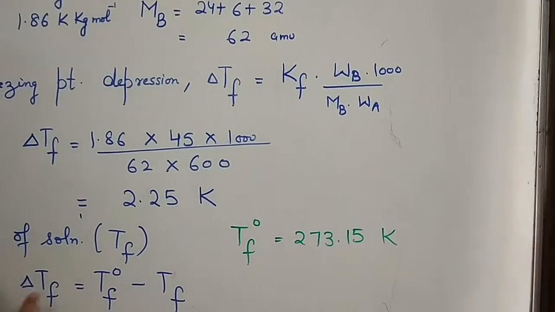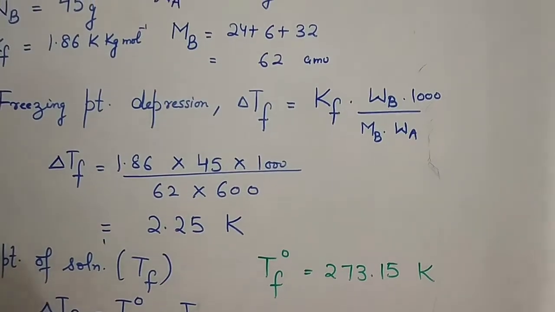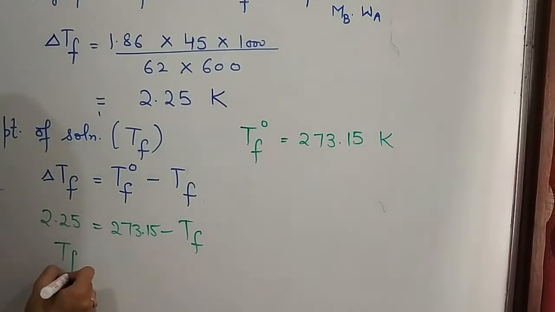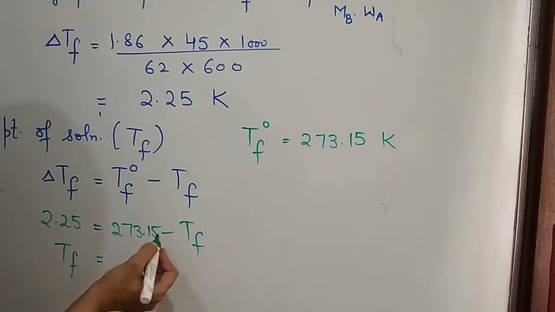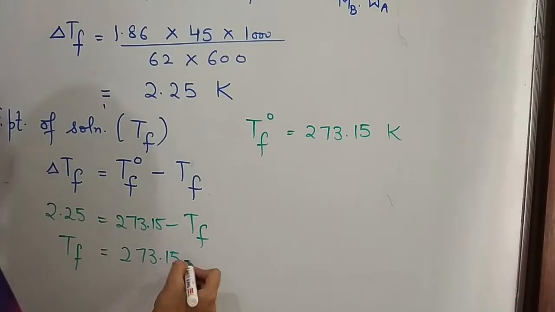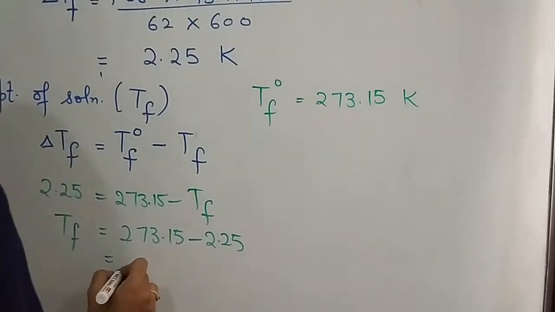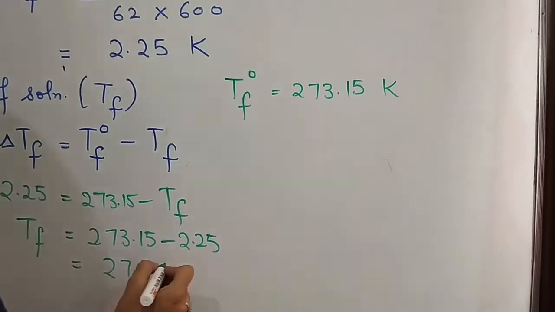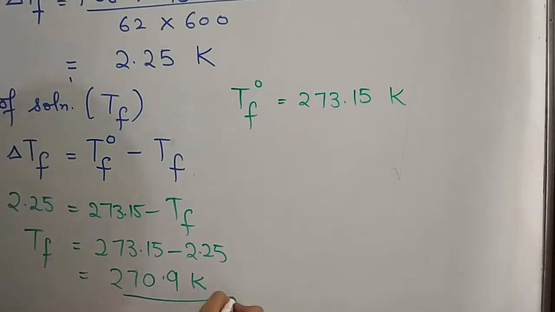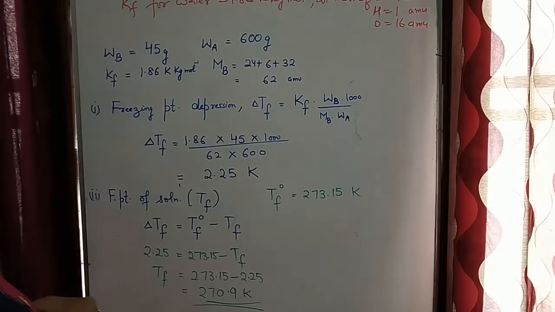Substitute the value of delta Tf, that is 2.25 is equal to 273.15 minus Tf, or Tf is equal to 273.15 minus 2.25. When you solve it, it comes out to be 270.9 Kelvin. So this is the freezing point of solution.